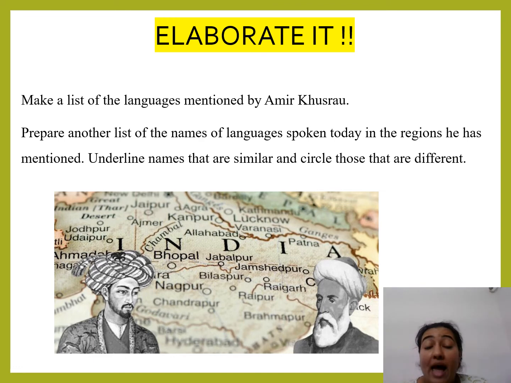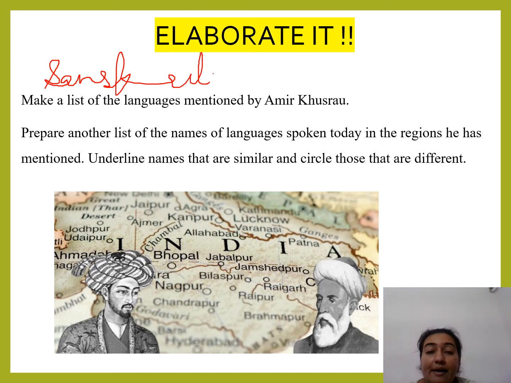Now make a list of languages which was mentioned by Amir Khusro. So this we have just studied now. Fine. What was the language? Sanskrit. He told that Sanskrit was a language, it was mentioned. Now prepare another list of languages spoken today.